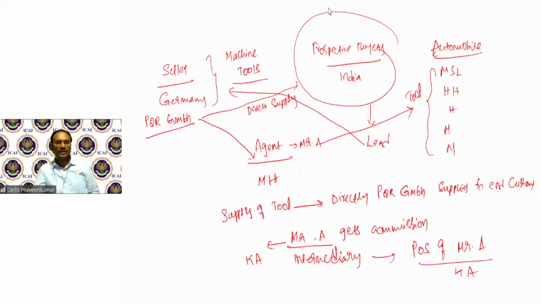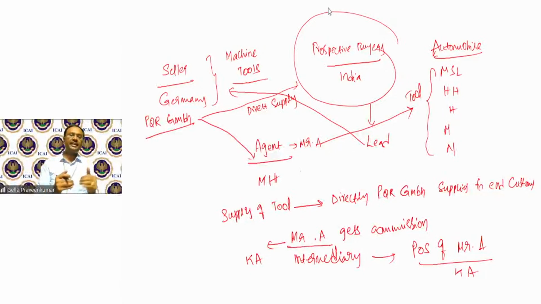Let me see if there are any doubts. Kaushiki says intermediary includes Ola, Uber, Oyo. They are not intermediary, Kaushiki. They are e-commerce operator. There's a difference between intermediary and e-commerce operator. In e-commerce operator, there is a platform, Ola, Uber, etc. This platform is connecting seller and buyer. The supply is happening through the platform. Consideration for that money is collected by the platform. This is called e-commerce operator.